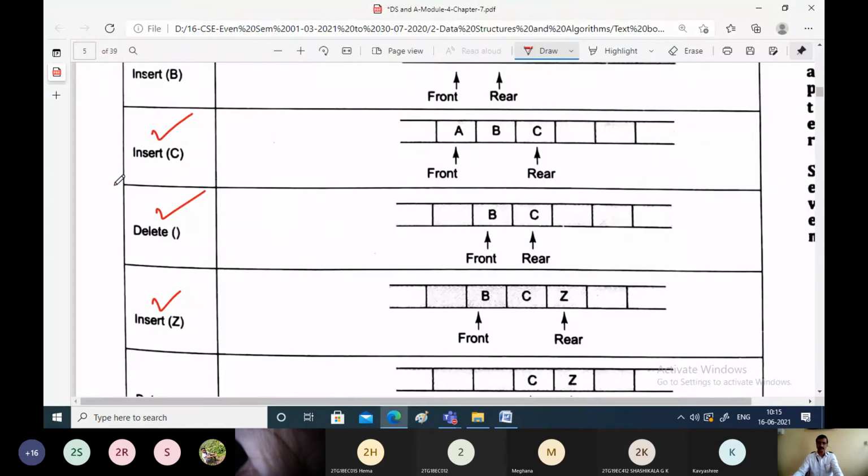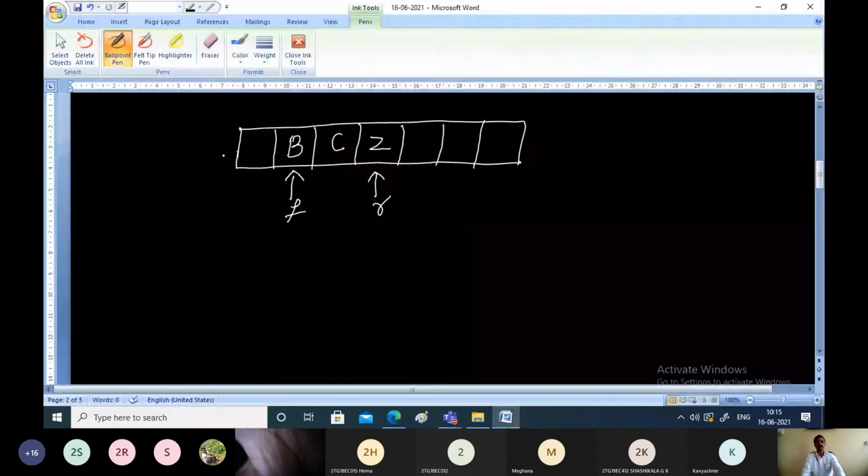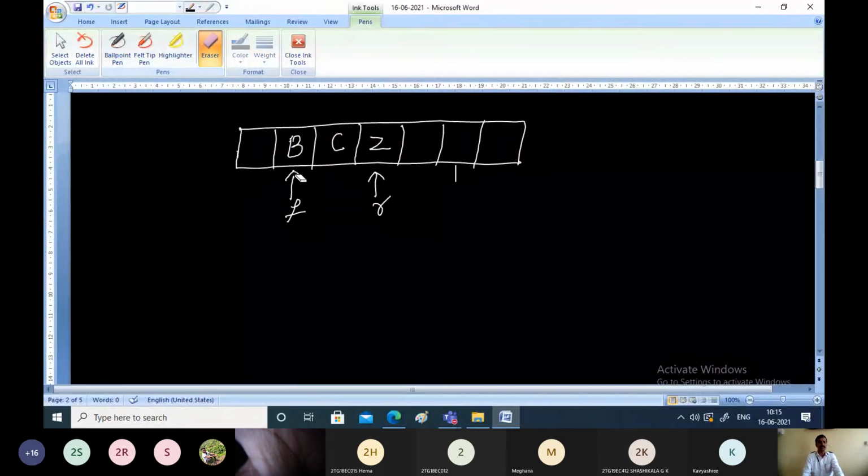Next operation. What is the next operation? We are deleting one element from the front of the queue. What is the procedure? Just remove the element from the queue, then make front point to the next element in the queue. That is the procedure for deleting.